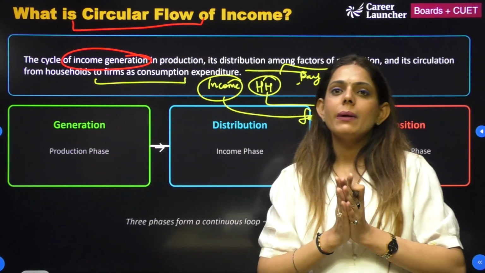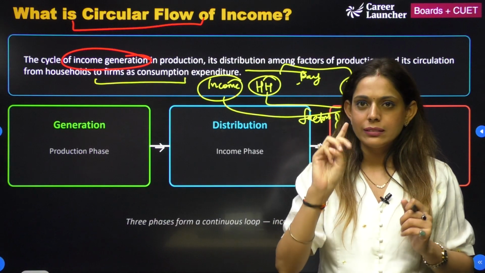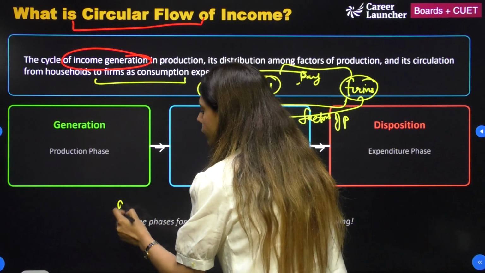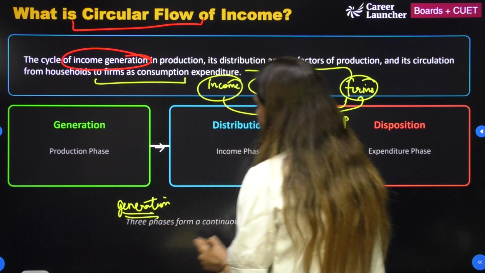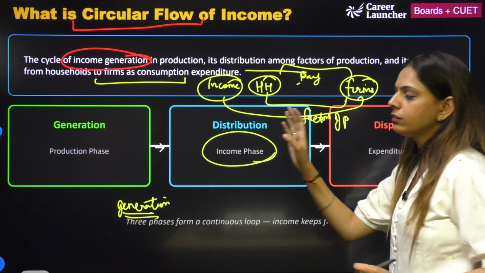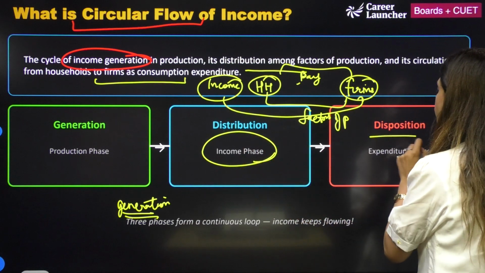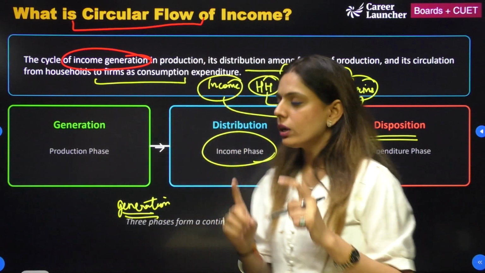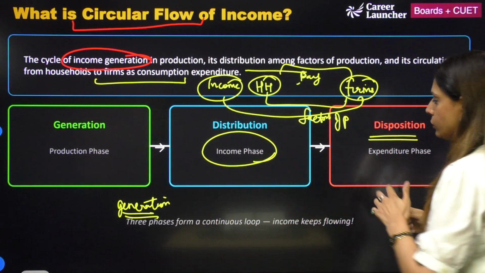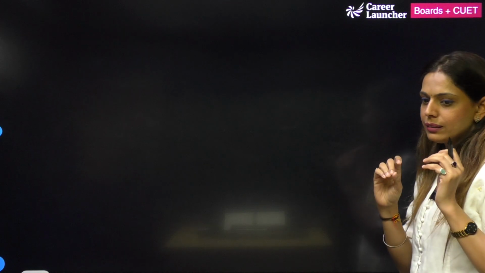So if I talk about the circular flow, there are three phases. First is going to be generation of income phase, that is production, second is distribution, and third is going to be your disposition. अब ये generation क्या है? What is this distribution and disposition phase? Let's talk about this in detail.